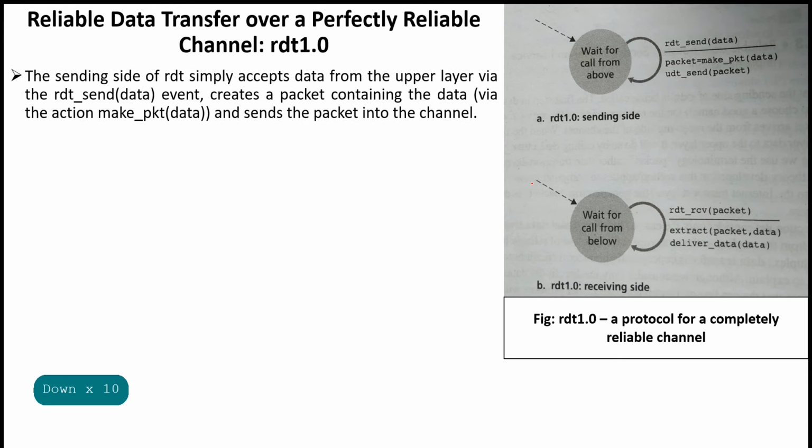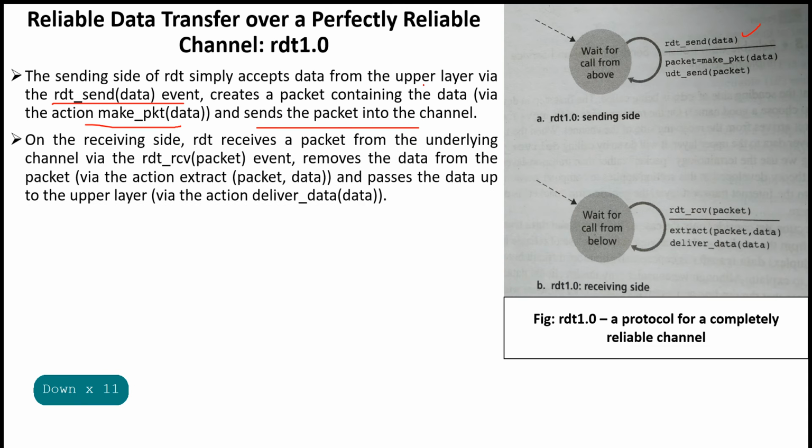The sending side of RDT simply accepts data from the upper layer via the rdt_send(data) event. This is the rdt_send(data) event. After this event occurs, it creates a packet containing the data, via make_pkt, and sends the packet into the channel.